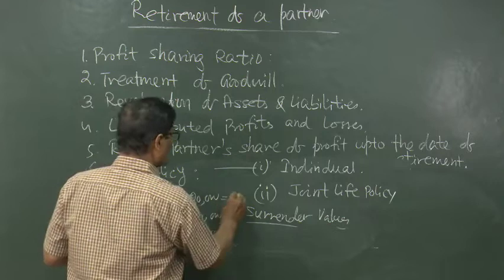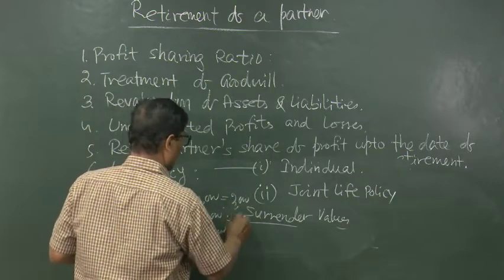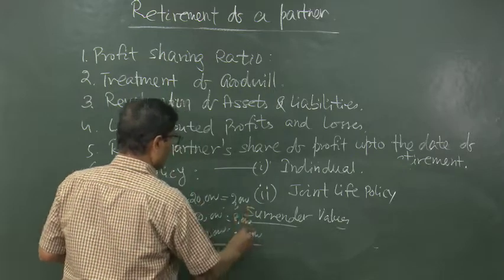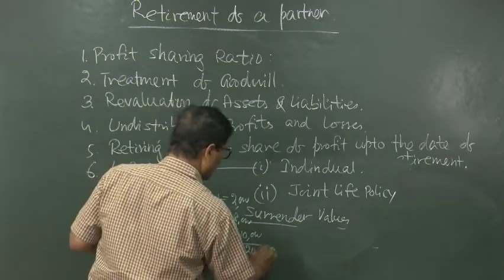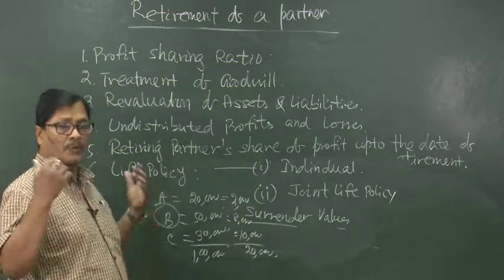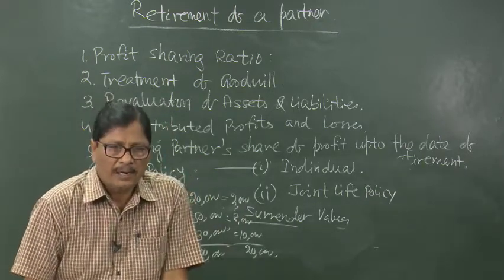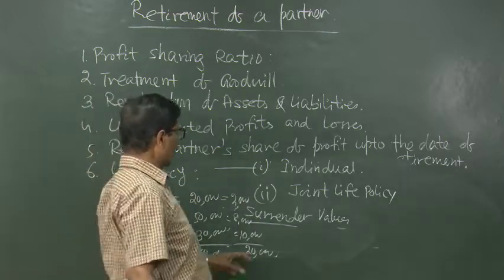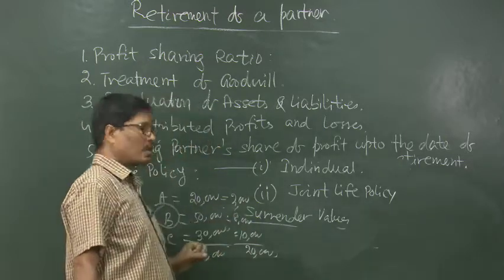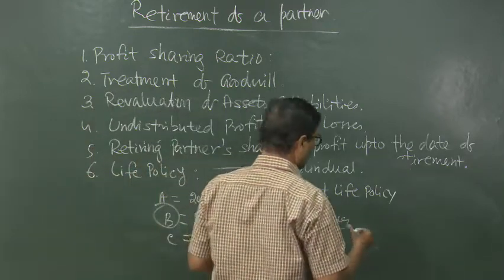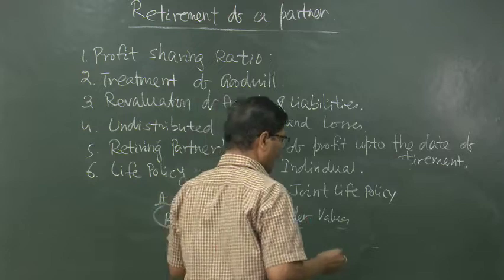Suppose the surrender value is 2,000, 8,000 and 10,000. So, total is coming to 20,000 on that date. That means if you surrender, actually it will not be surrendered, but if it will be surrendered, then this 20,000 rupees will be received from the insurance company, and in that 20,000 what is his share, we can give him. So, his capital account will be credited and